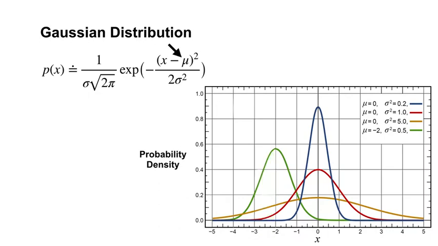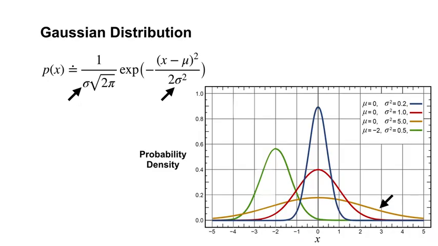The parameter mu controls the mean of the distribution. If mu is 0, the distribution will be centered around 0. For this curve, mu is -2, so the distribution is centered around -2. The parameter sigma is the standard deviation, the square root of the variance. If sigma is low, like this curve, the distribution will be sharply peaked around the mean value, mu. As sigma becomes larger, the distribution is more spread out, like this curve, and x is drawn from a wider range of values.